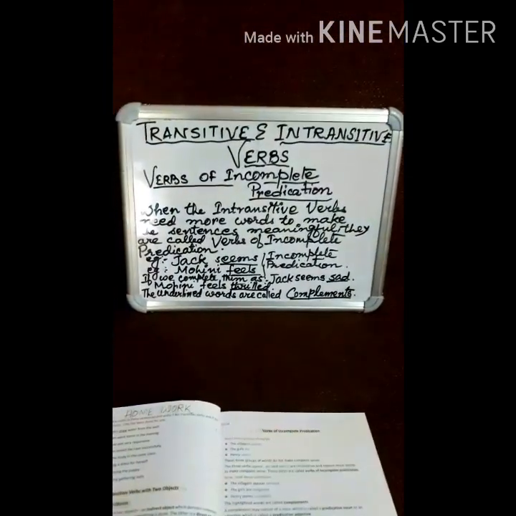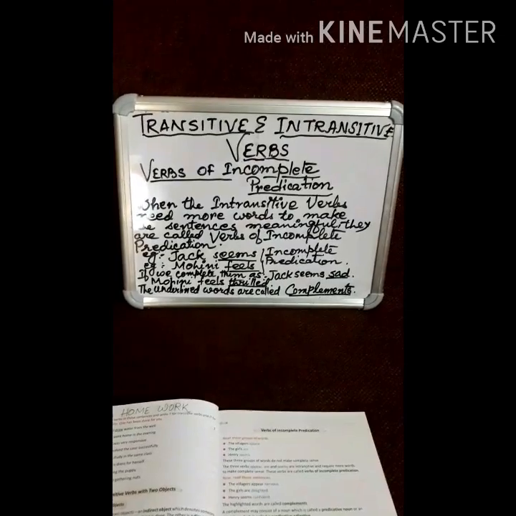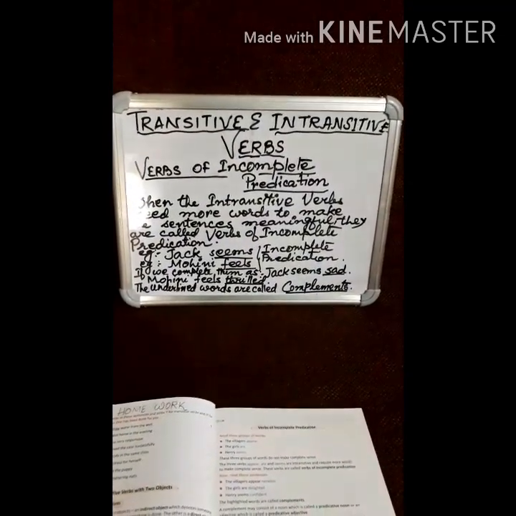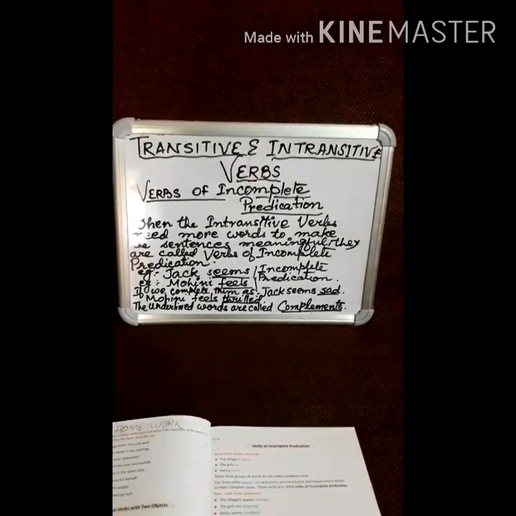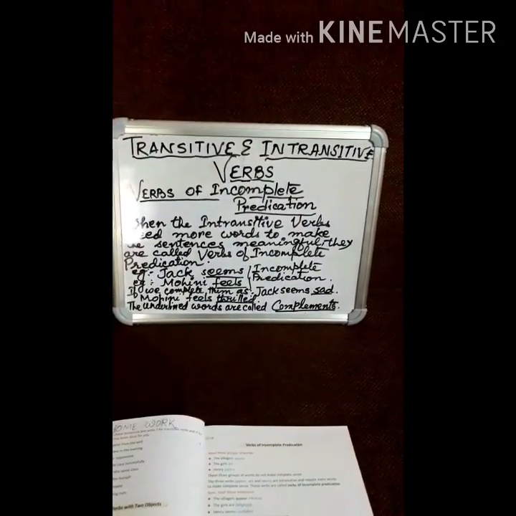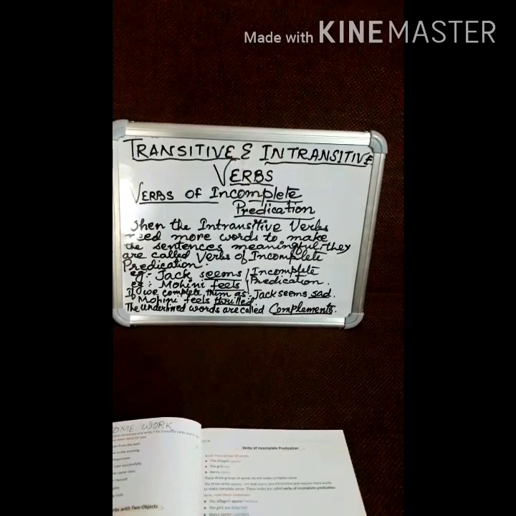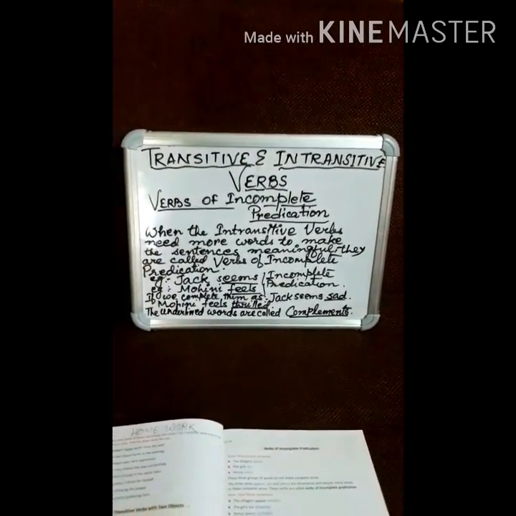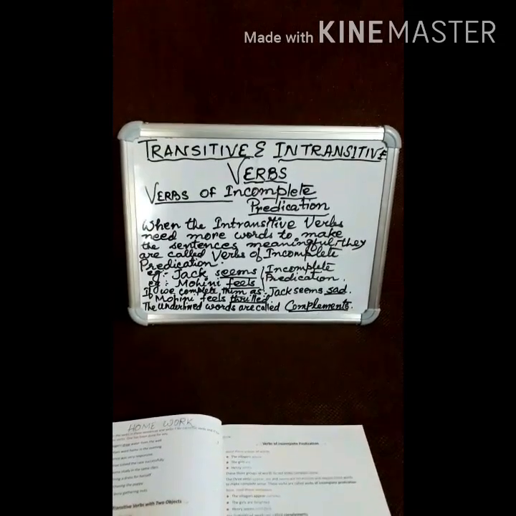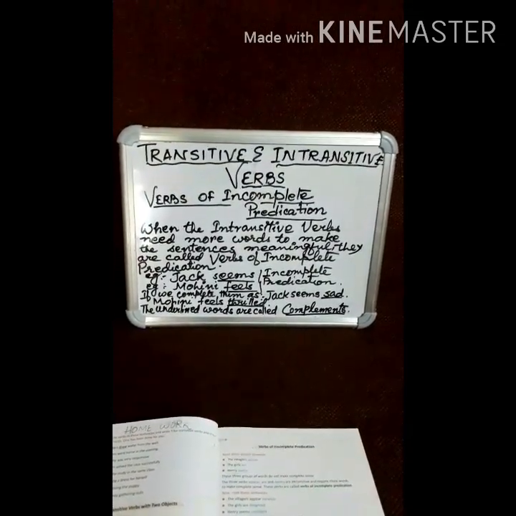As we have learnt, intransitive verbs can end a sentence without any object and still create a meaningful sentence. But sometimes, if a sentence ends with a verb, we find that the sentence doesn't give complete sense.